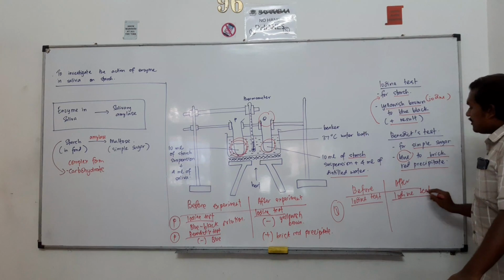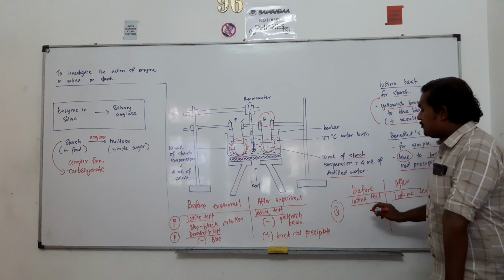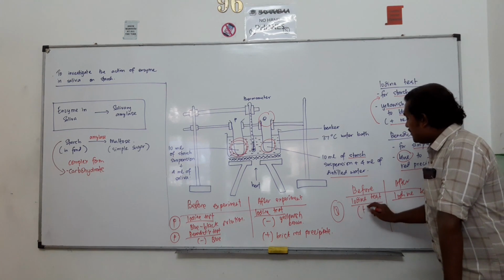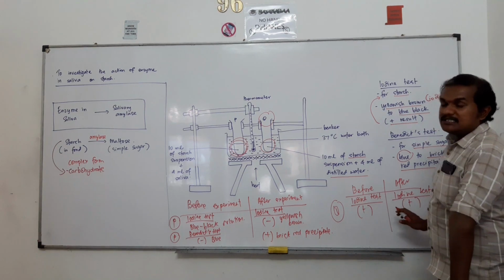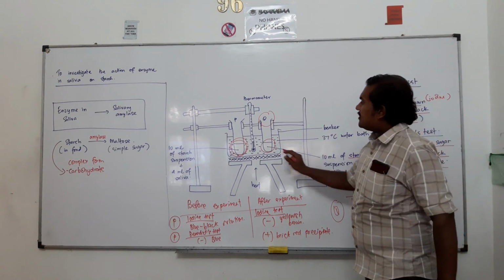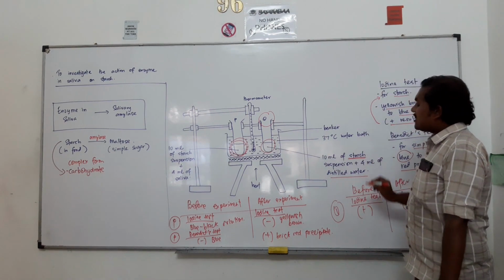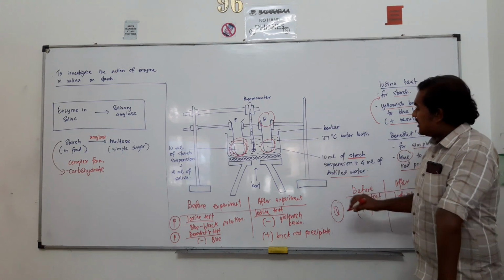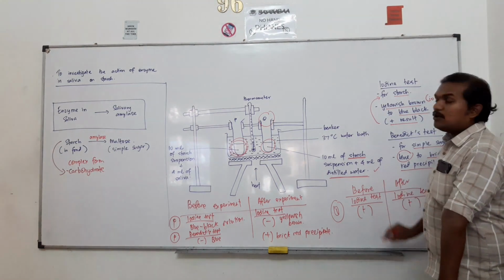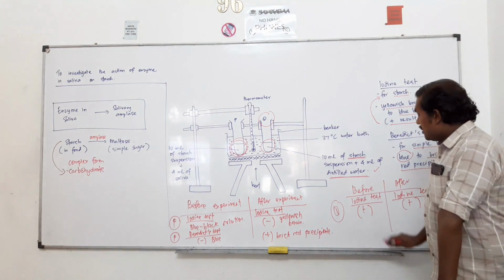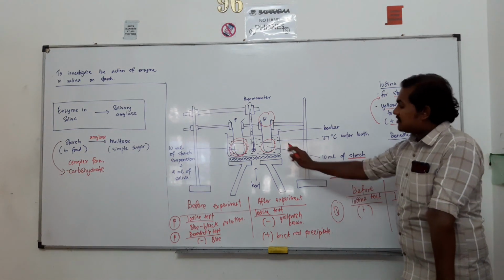That means the original yellowish brown color of iodine will change into a blue-black solution. So it will give a positive result, both before and after. Why is it so? Because before and after, the solution still contains starch, and the starch is not broken up into maltose at all, because you mixed it with distilled water. In distilled water you won't have any enzyme. So that's why iodine solution gives a positive result for the presence of starch.